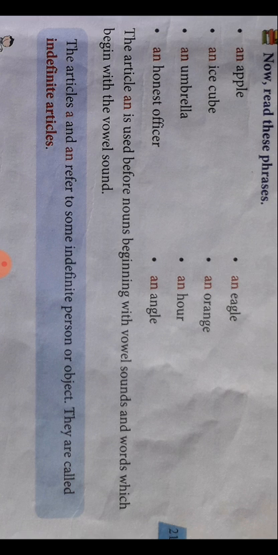So honest officer, we say "onest". H is not pronounced. So the article an is used before the nouns beginning with vowel sounds, the words which begin with the vowel sound. Eagle, orange, hour. So H is not pronounced again over here, O is pronounced.